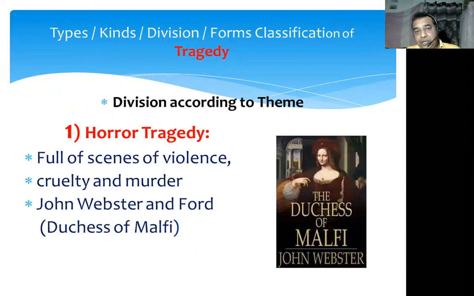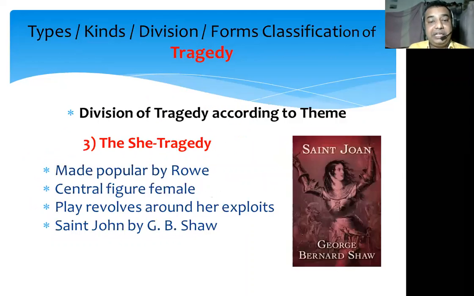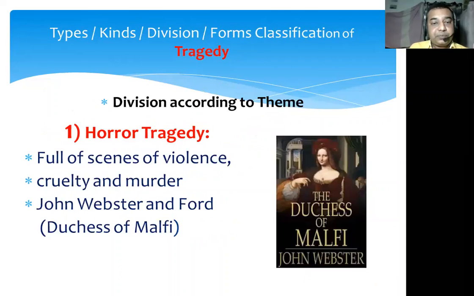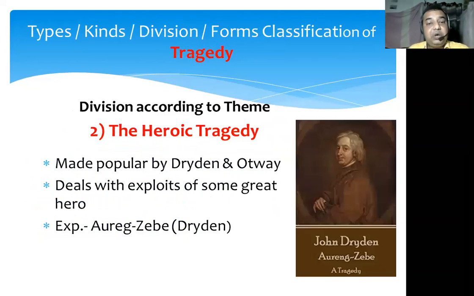Then when we come to the divisions of tragedy according to theme or subject matter, it is categorized under four subtypes: horror tragedy, heroic tragedy, she tragedy, and domestic tragedy. Horror tragedy is a drama which is filled with many scenes of violence, bloodshed, revenge, murder, and all those things. The famous example is The Duchess of Malfi, written by John Webster. The heroic tragedy is based on the exploits of some great hero, the great works done by some great hero. This kind of tragedy was made popular by Dryden and Otway, and a famous example is Aurangzeb, written by John Dryden.